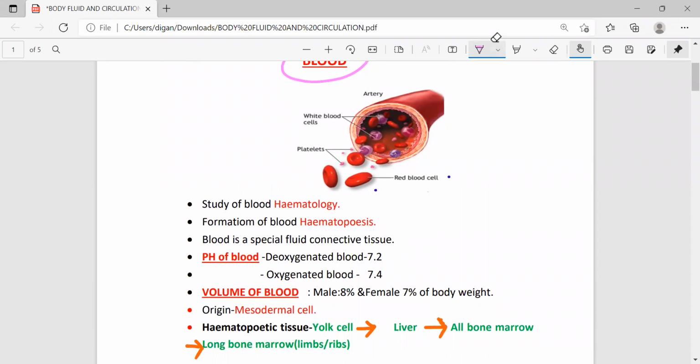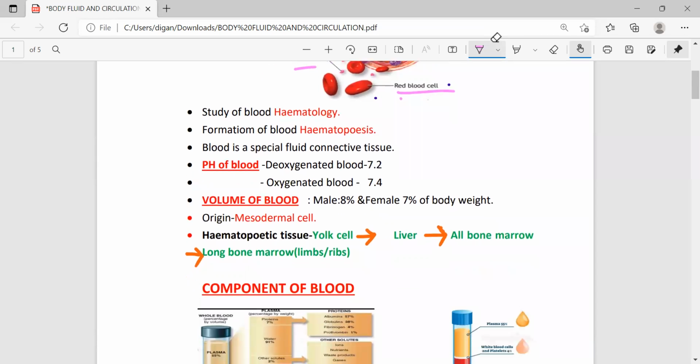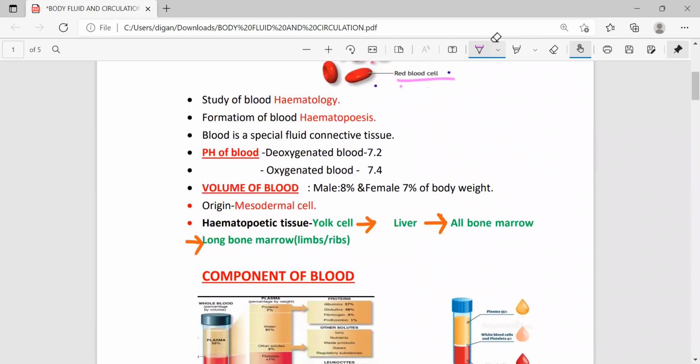So this is a rough drawing of blood, where the important components of blood, RBC, platelets, and WBC, are shown. For blood, the first point you have to remember is that the study of blood is called hematology and the formation of blood is called hematopoiesis. So remember these two terms. These two terms are important.